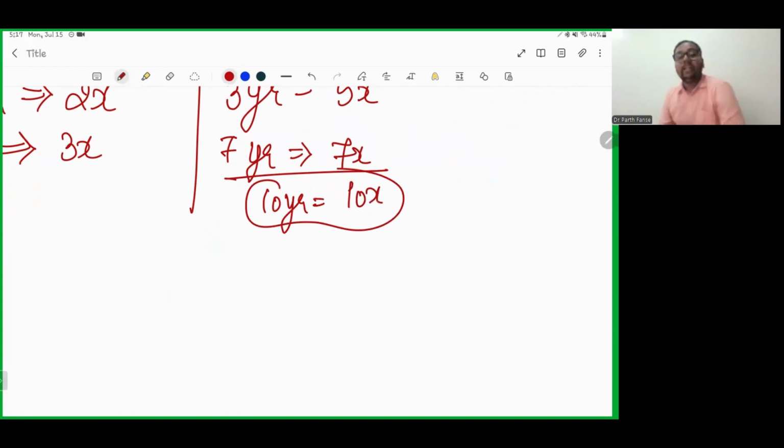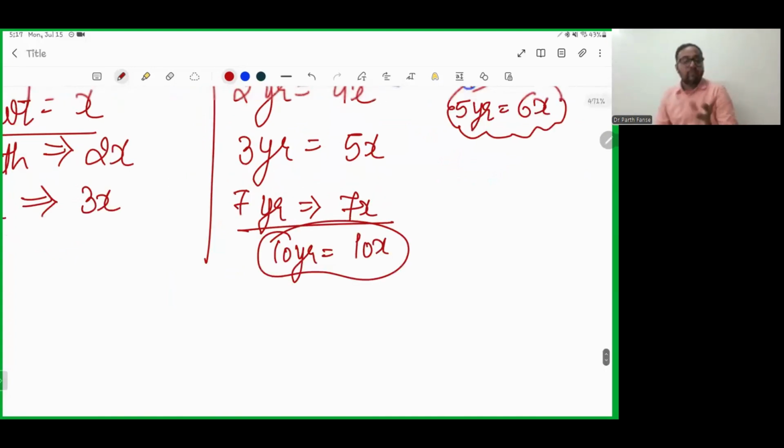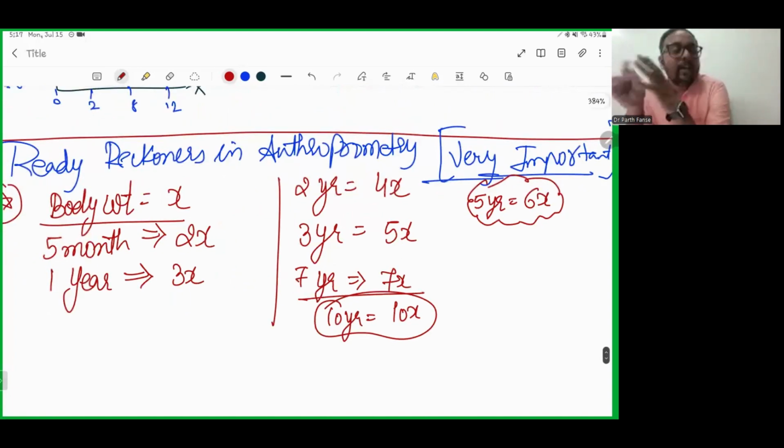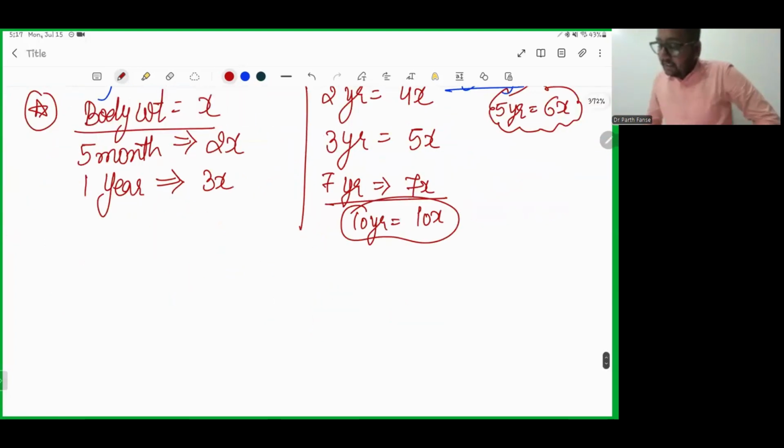So you need to remember each point I have mentioned here. For body weight equal to x when a child is born, at 5 months it will be 2x. At 1 year, it will be 3x. At 2 years, it will be 4x. At 3 years, it will be 5x. And at 7 years, it will be 7x. And at 10 years, it will be 10x. Am I done with this?